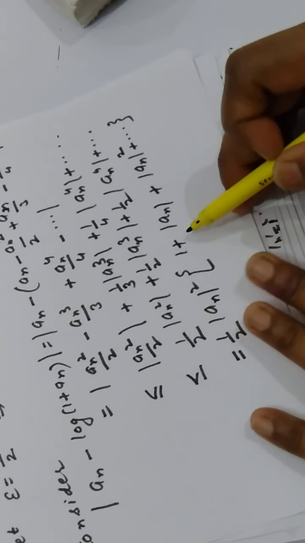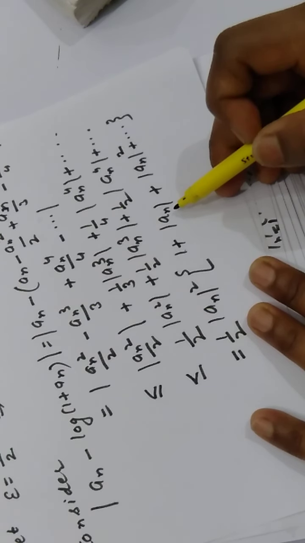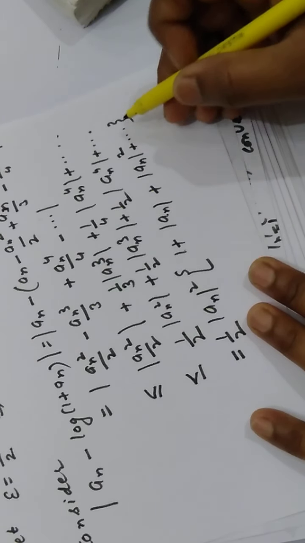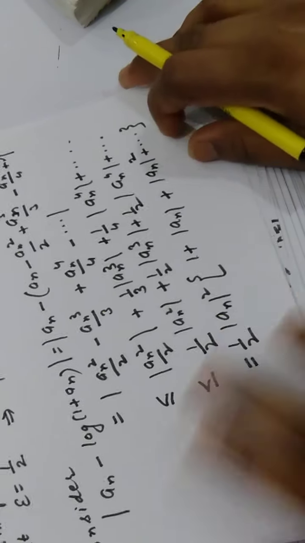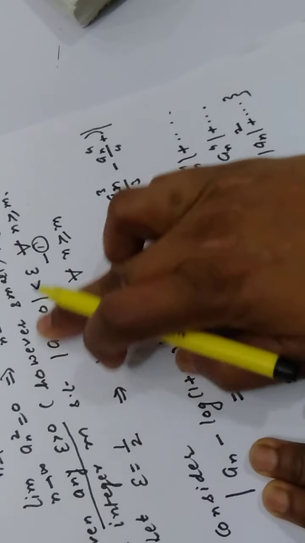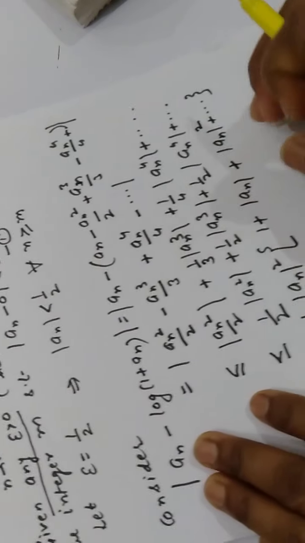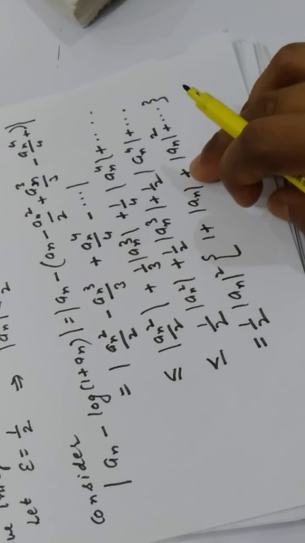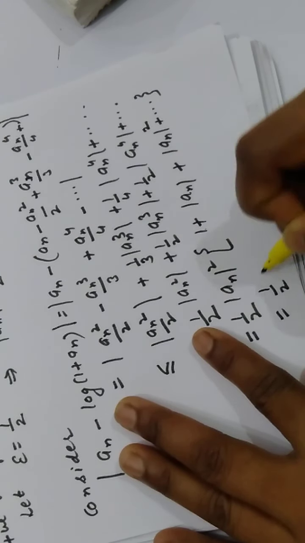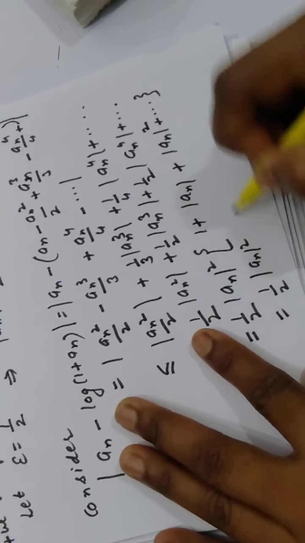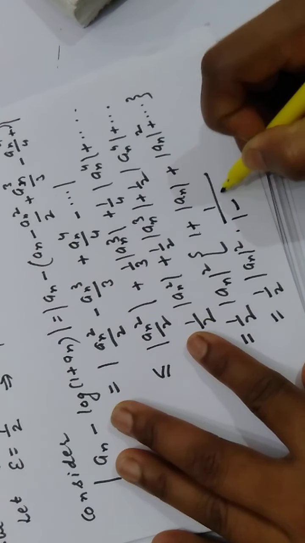And you know, now what is this? This is a geometric series with common ratio modulus of an, and infinite terms. When the common ratio of a geometric series is less than 1, then the sum of infinite terms will be a upon 1 minus r, right? So its sum will be 1 by 2 modulus of an square, times 1 upon 1 minus the common ratio.